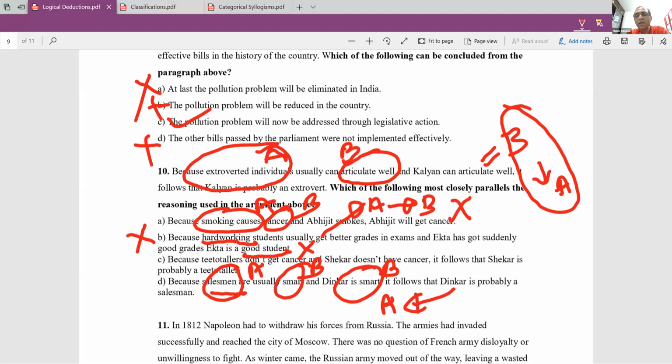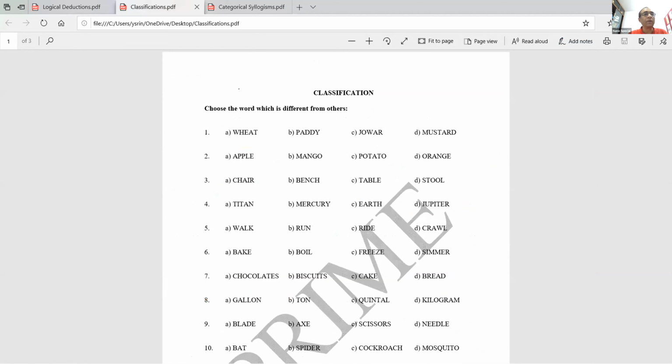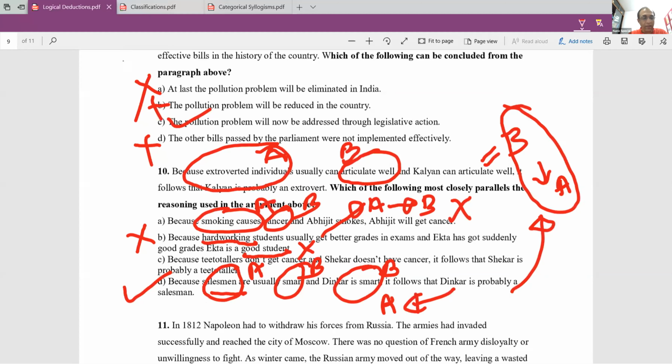That means Dinkar exhibits the properties of a salesman. It is very close to the given argument. Therefore, we can say D is the right answer. D closely parallels the reasoning used in the argument above. So the answer is therefore D.